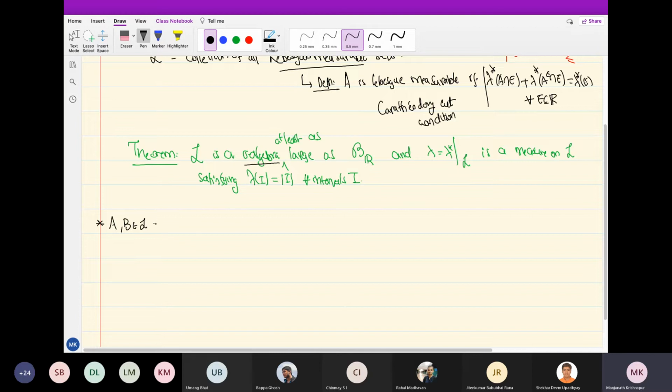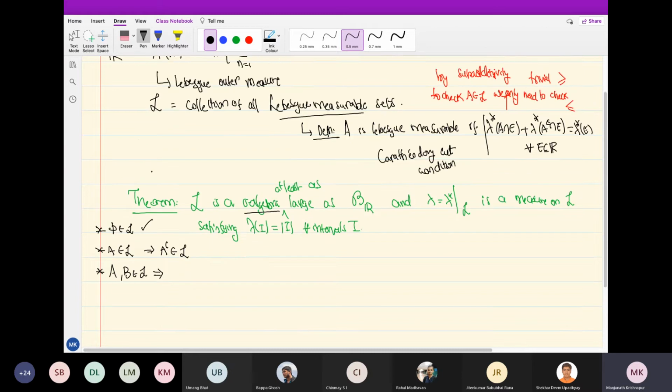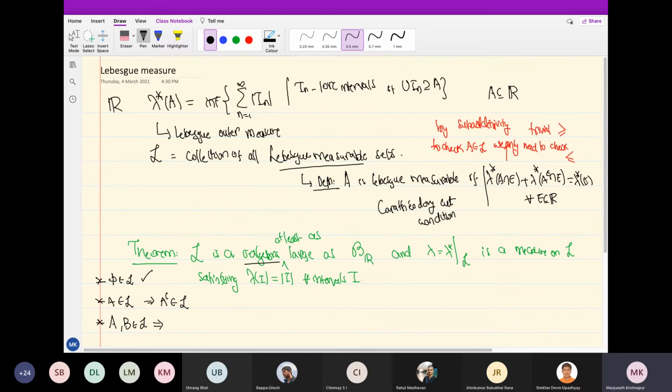Simplest of all, even simpler than that: the empty set belongs to L. If A is the empty set, what do I get here? I get lambda star of E, and the empty set intersected with E is empty. Lambda star of the empty set is 0, so lambda star of E equals lambda star of E. So the empty set belongs to L is clear.